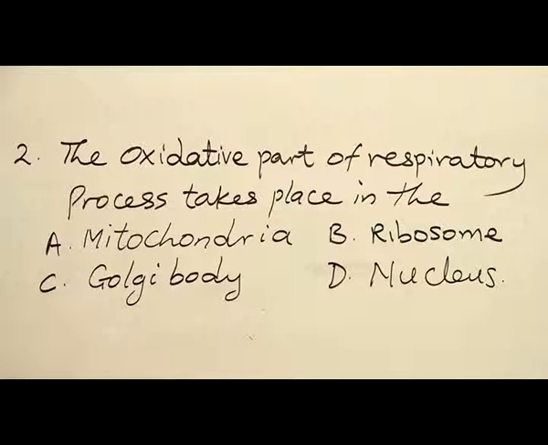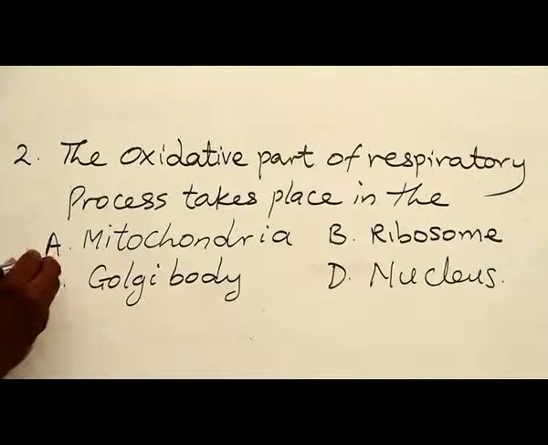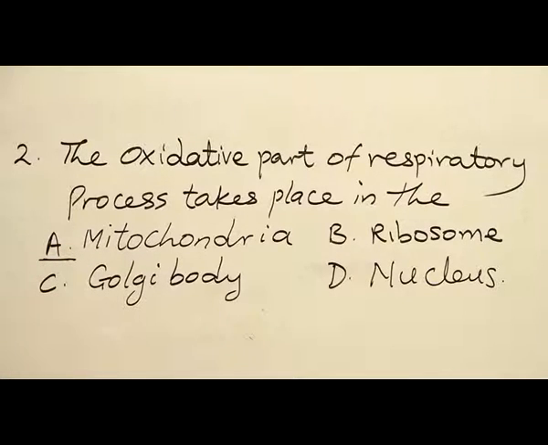So answer to number 2 is A, because B, ribosome, is to synthesize sugar, Golgi body is to package synthesized material in the cell and transport them. Nucleus controls the whole activities of the cell.